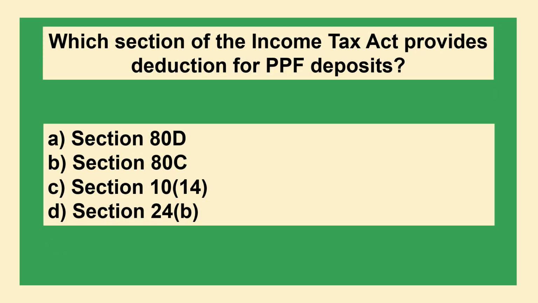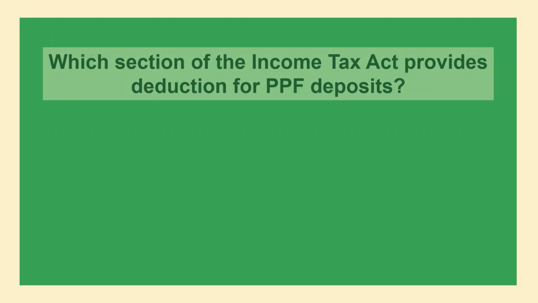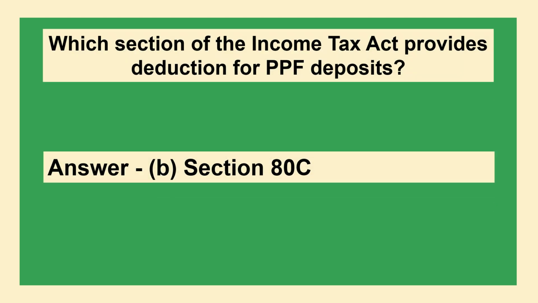Which section of the Income Tax Act provides deduction for PPF deposits? Option A section 80D, option B section 80C, option C section 1014, option D section 24B. The answer is option B section 80C.